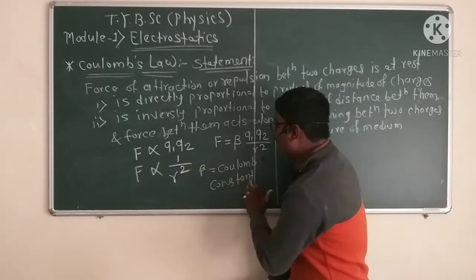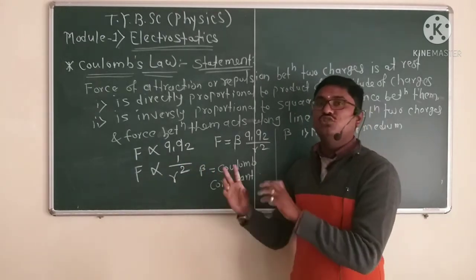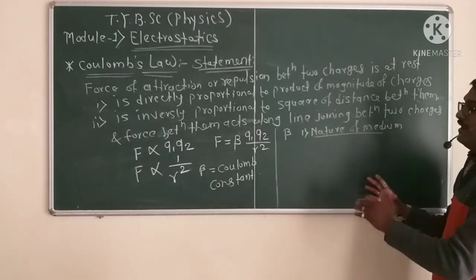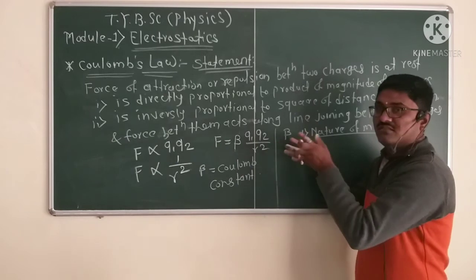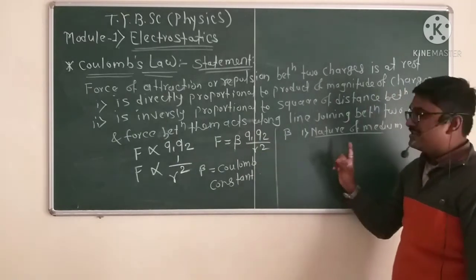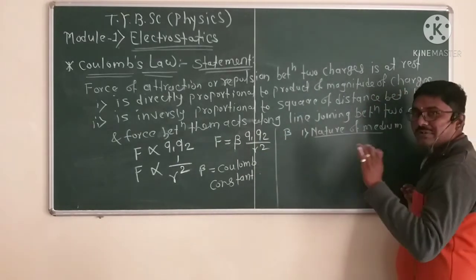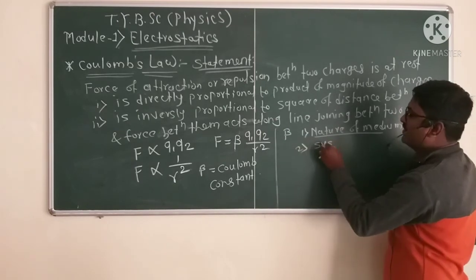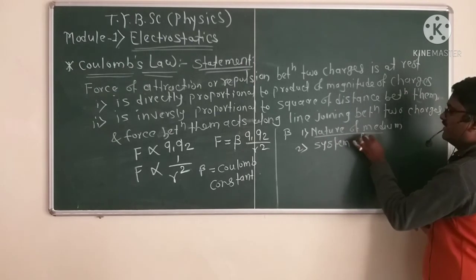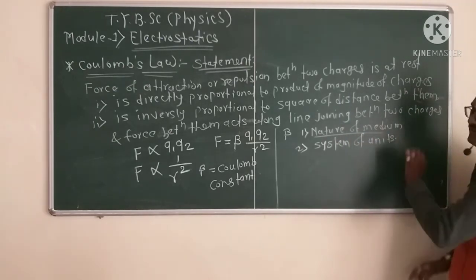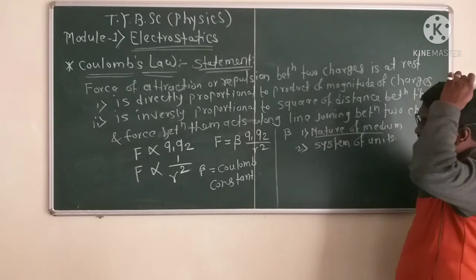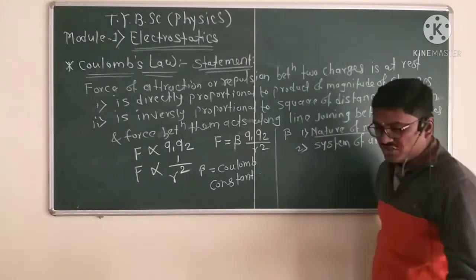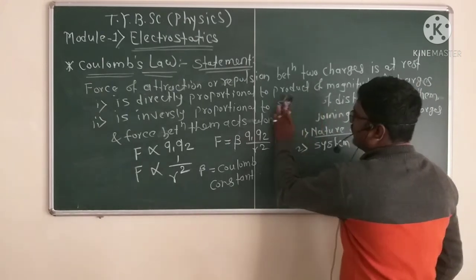So the value of the Coulomb constant beta depends on two conditions. First is the nature of medium, meaning the medium in which the two charges are situated. The second is the system of units.